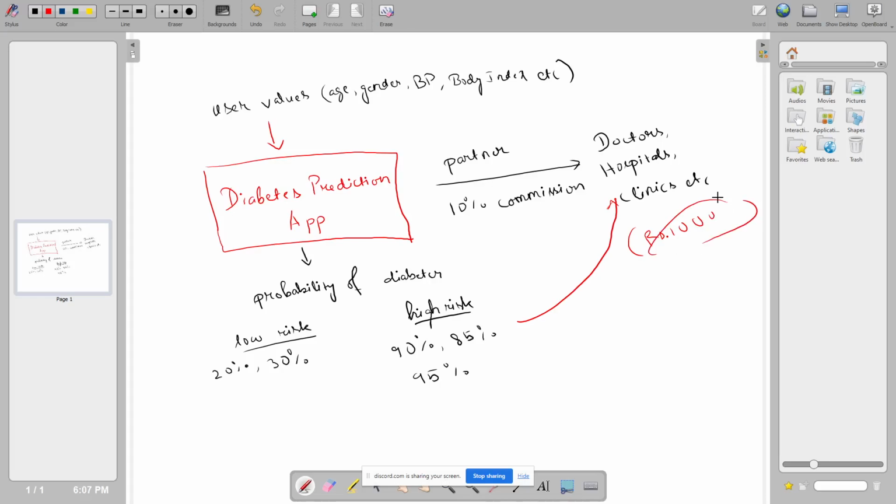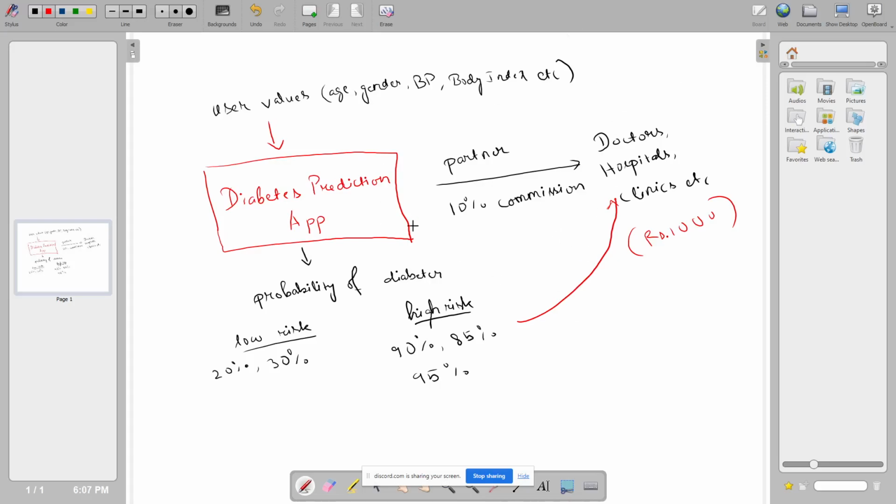And based on their location and stuff. So basically, since you're sending the customers to the doctors, to the clinics, and all, you're contributing to the profit, right? So now you can charge some commission, like let's say 5 to 10%.